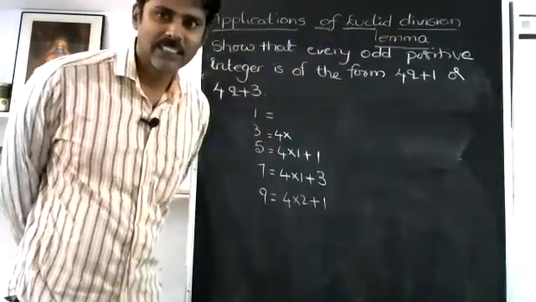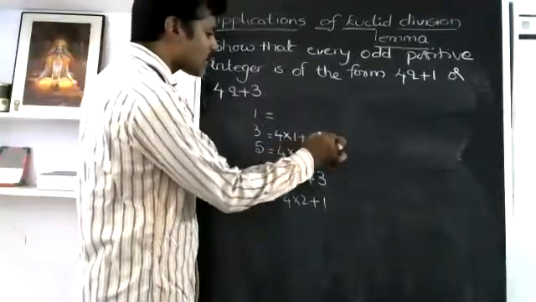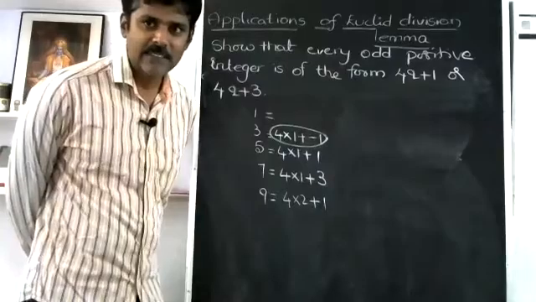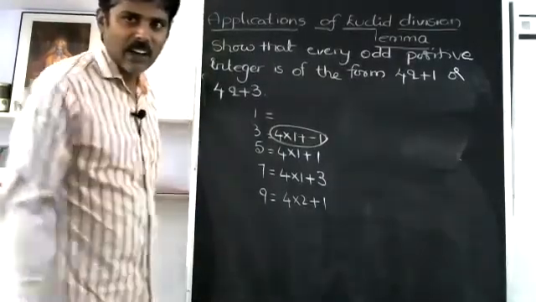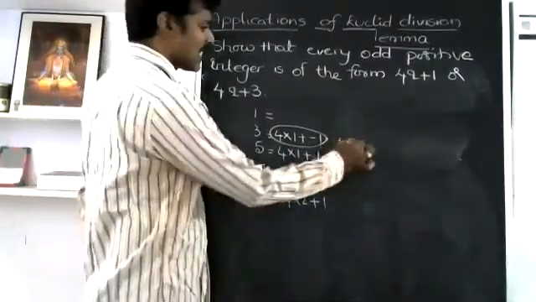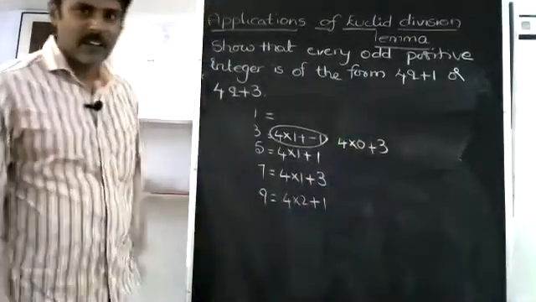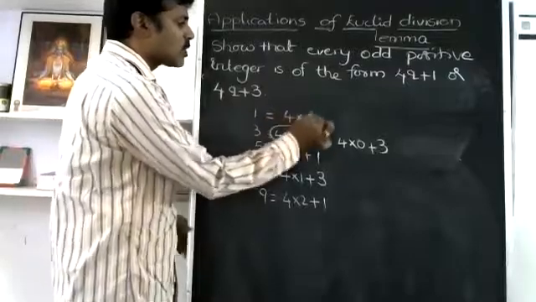Anybody? 4 into 1 plus minus 1 is one answer. One more: 4 into 0 plus 3. Yes, that's wonderful. 4 into 0 plus 3. Similarly, 1 is 4 into 0 plus 1.